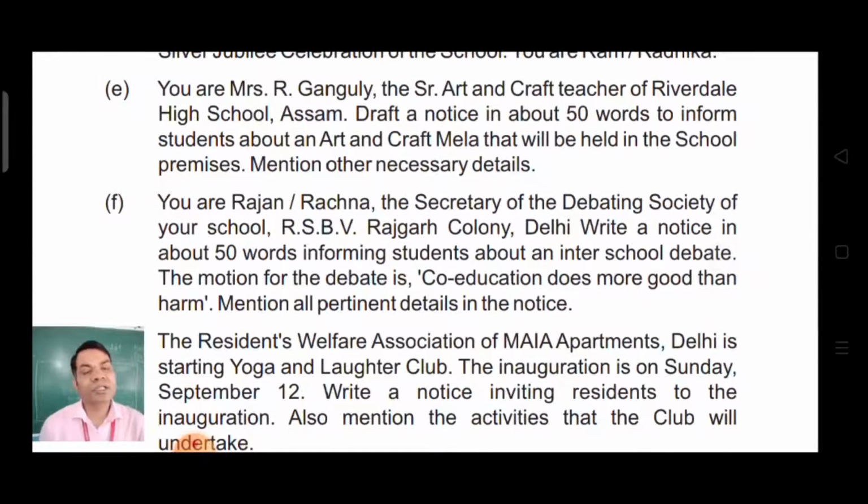Next one. You are Mrs. R. Ganguly, the senior art and craft teacher of Riverdale High School, Assam. Draft a notice in about 50 words to inform students about an art and craft mela that will be held in the school premises. Mention other necessary details.